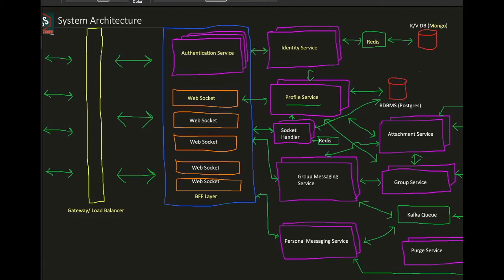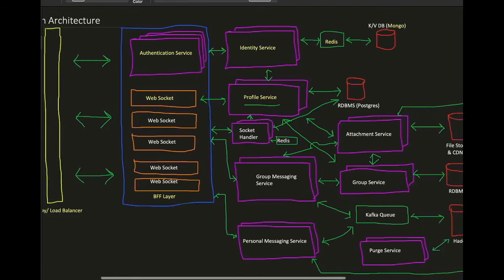Hence RDBMS totally fits this requirement. We need not have a NoSQL database everywhere, because we should understand what sort of requirement it is, and then based on that we should design the system. Now profile service is also connected to what we call an attachment service.